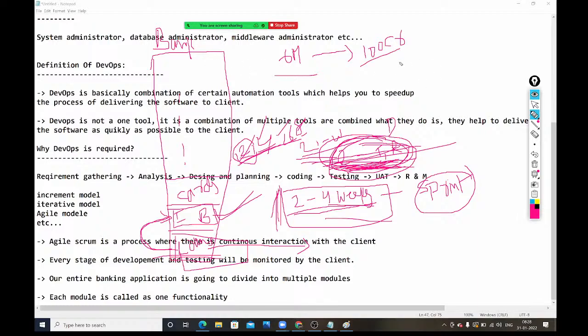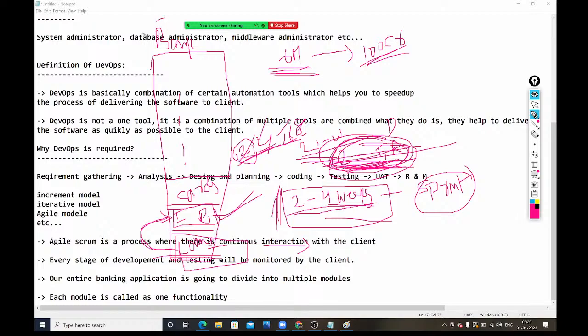If the client is spending this much money and this much time, why are they spending it? After completing this project, they will get some revenue. That's why they are spending this much time and money. But to generate revenue on that project, the client should wait until this project is completed. To complete this entire project, it will take 6 months. After 6 months only, the client will start getting revenue. Correct or not? Guys, please respond.